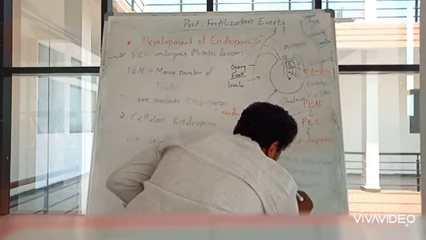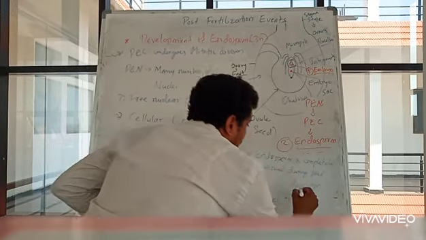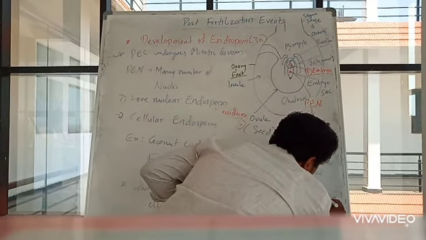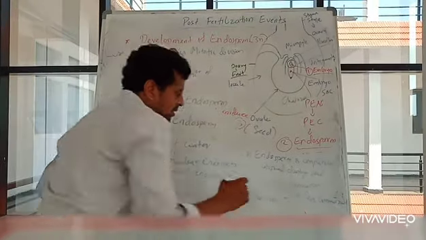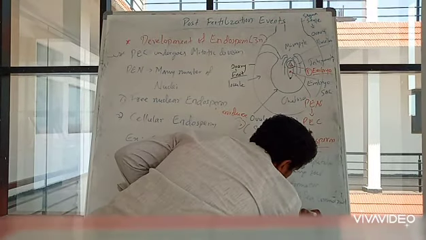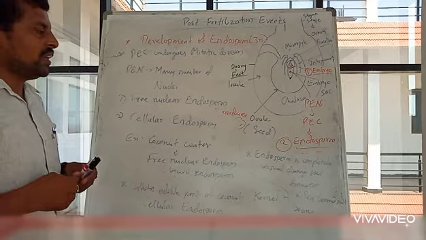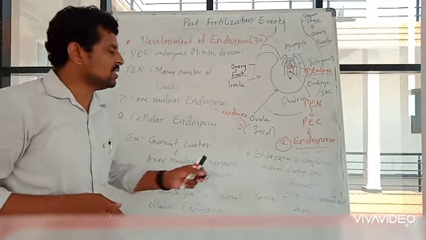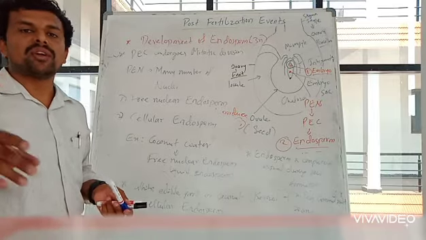For example, pea, groundnut, and one more example is beans. So in this kind of seeds, the endosperm is completely utilized.